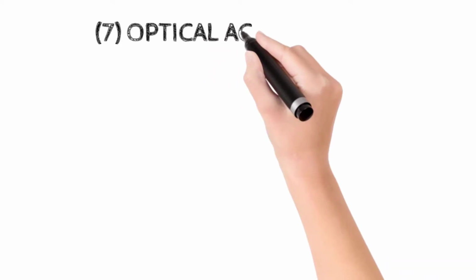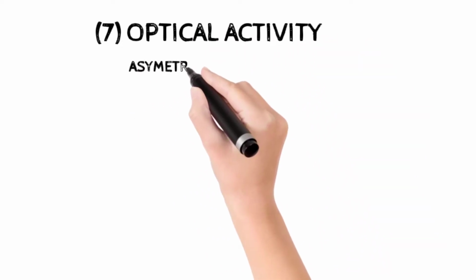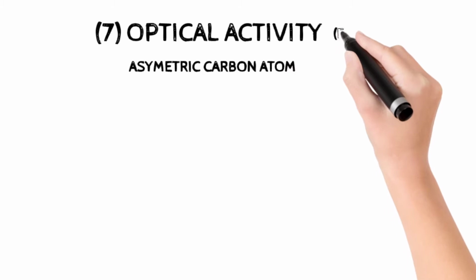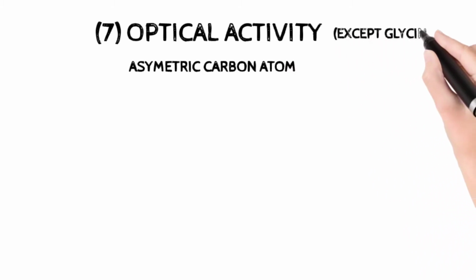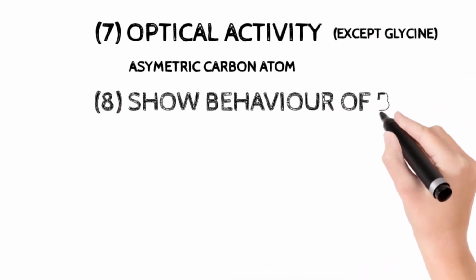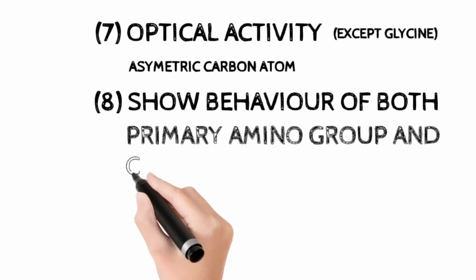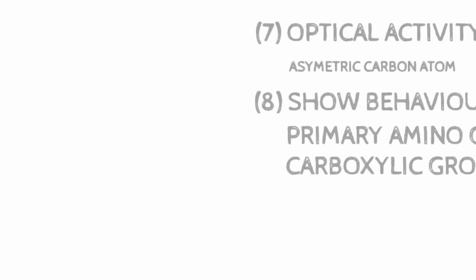These are optically active because they contain an asymmetrical carbon atom, except glycine. Amino acids show the behavior of both the primary amino group and the carboxylic group.